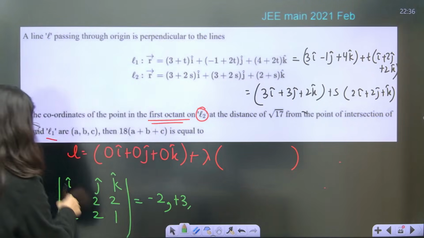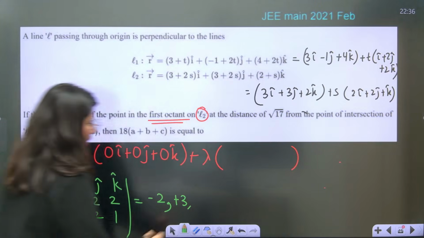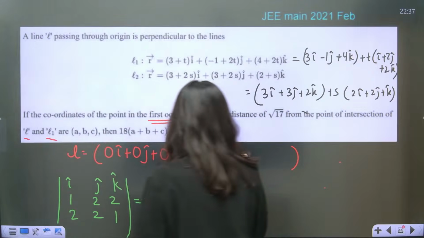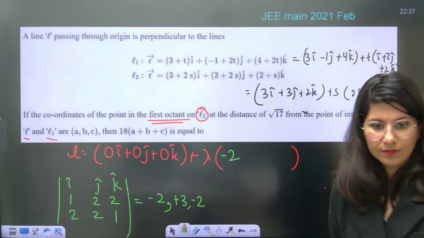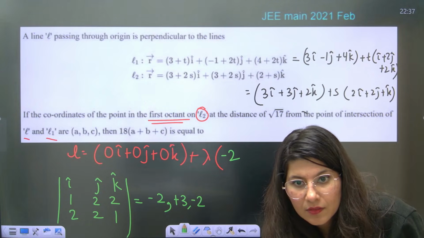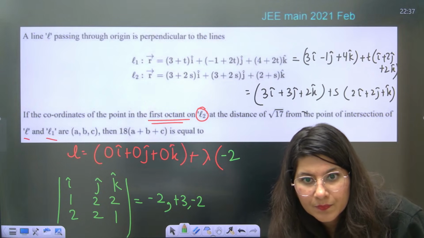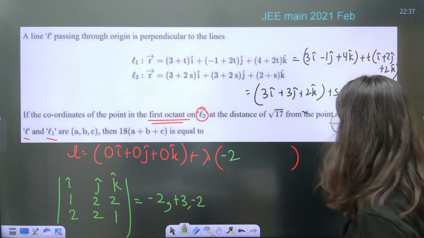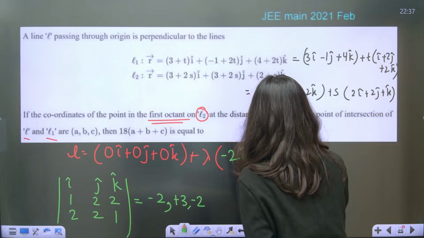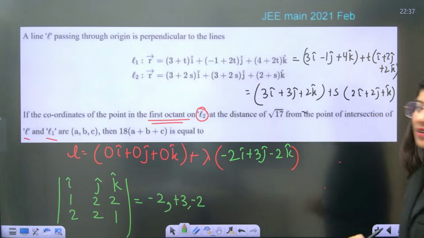What about this? 2 minus 4 is minus 2. So minus 2, 3 and minus 2: minus 2 i cap plus 3 j cap minus 2 k cap.